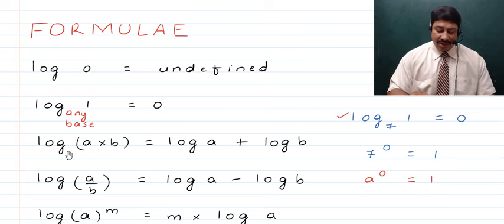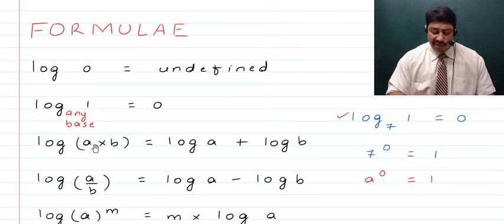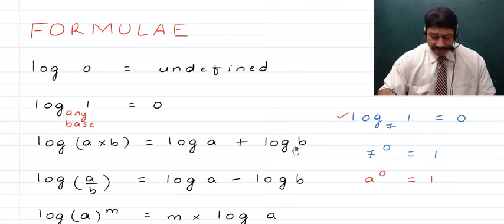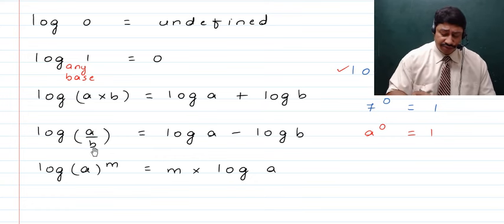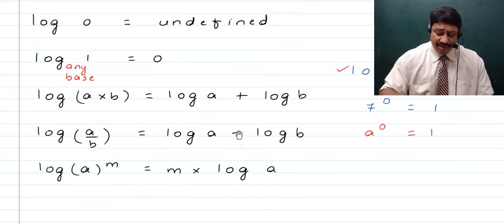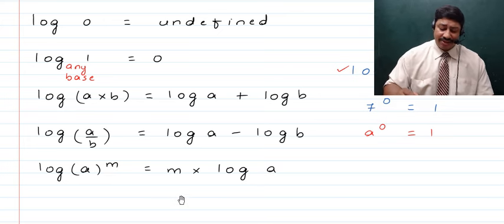Next, the log of a product of two numbers will be equal to the sum of the logs of both the numbers. Now if we have the log of a quotient of two numbers, then that will be the difference of the logs of both the numbers. Then if we have log of a number in exponential form, then it will be the index or the exponent times log of that number a, right? So these are the basic rules.